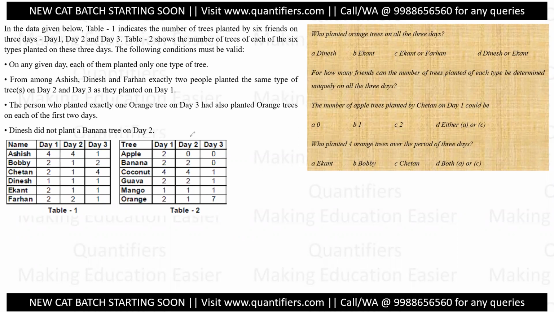All right. It is given to us that from among Ashish, Dinesh, and Farhan, exactly 2 people. All right, so then there are some conditions given. On any day, each of them planted only one type of tree. What does that mean? That if Ashish is planting 4 trees, it is not possible that he is planting 2 of apple, 1 of banana, 1 of coconut. No, he will be planting all these 4 trees together of a single type, which makes it quite easy to identify that on first day he must have planted 4 coconut because there is no other value of 4. Similarly, on second day he must have planted 4 coconut.